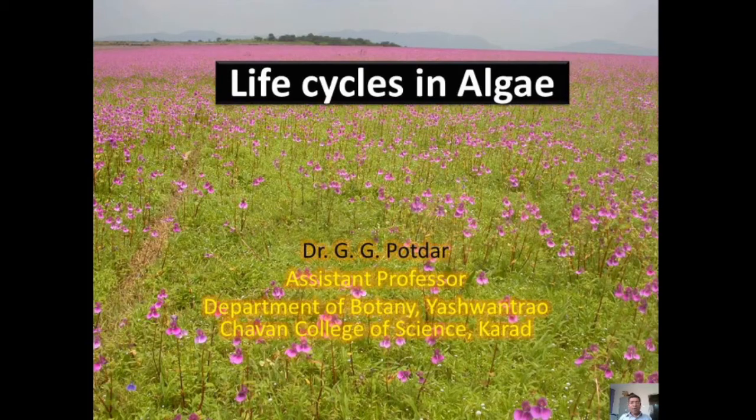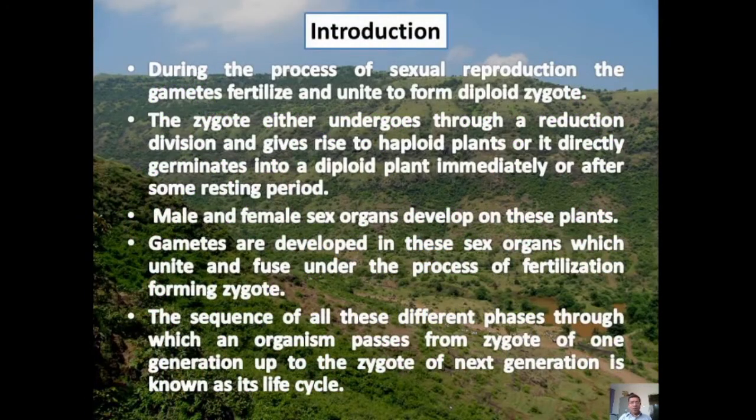Today I am going to talk on the life cycles in algae. Now, during the process of sexual reproduction, the gametes fertilize and unite to form a diploid zygote. The zygote either undergoes a reduction division and gives rise to haploid plants, or it directly germinates into a haploid plant immediately or after some resting period.